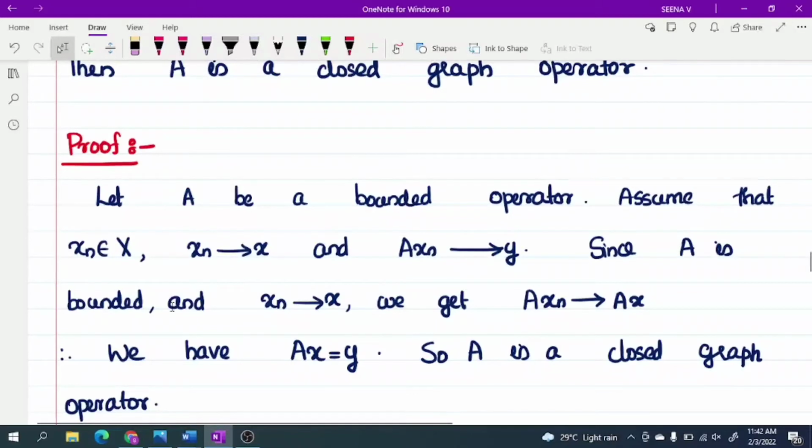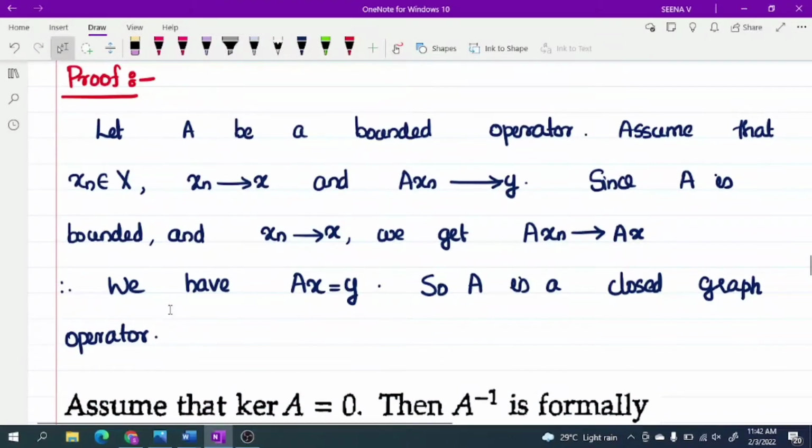Since A is bounded and xn converges to x, A is bounded means it is continuous, so Axn converges to Ax. As Axn converges to y and the limit of a sequence is unique, Ax is equal to y. So A is a closed graph operator.